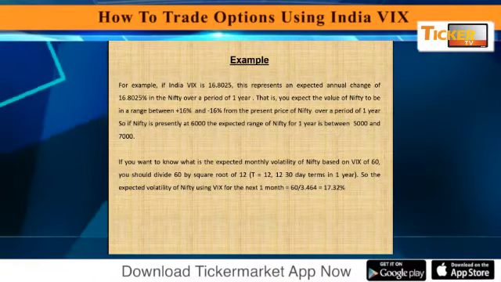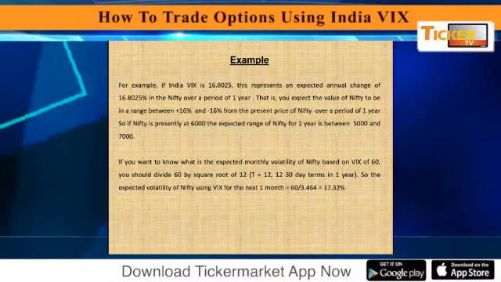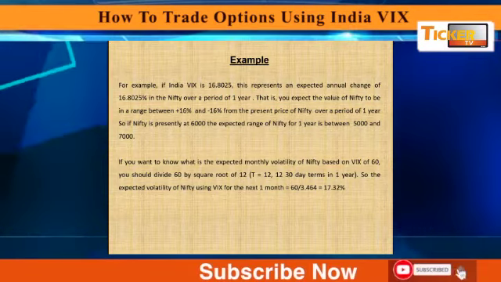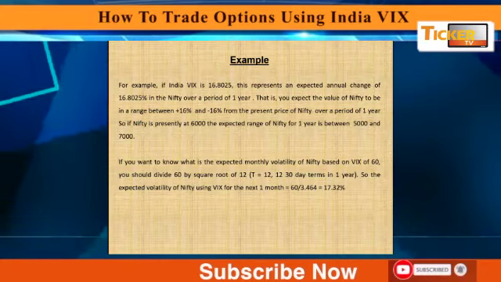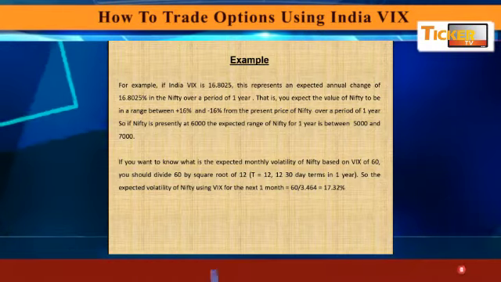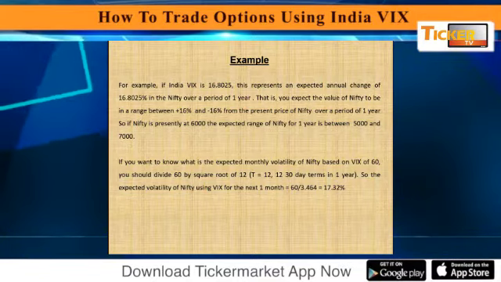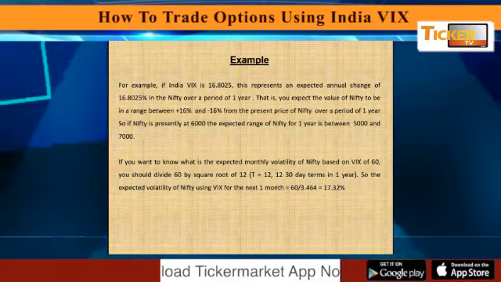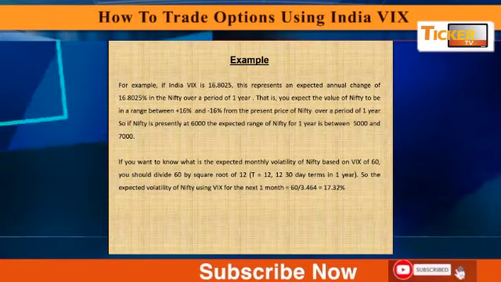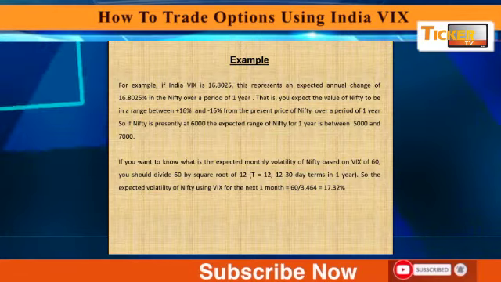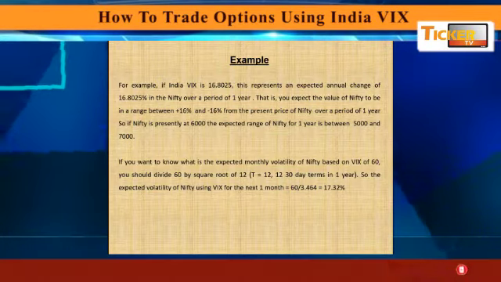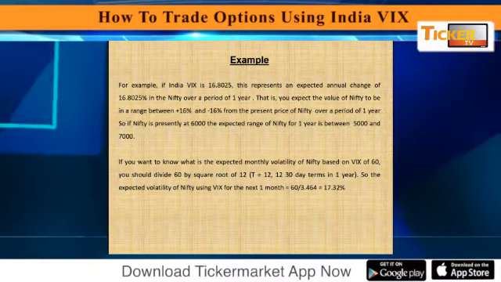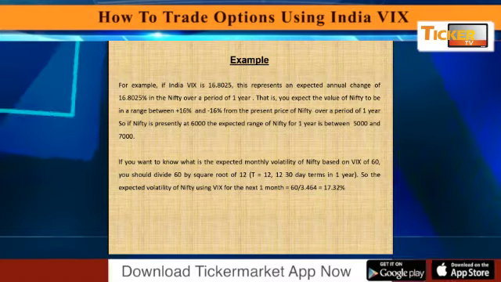So you can sell out of the money calls and puts beyond 3.5%. And if you sell at nearly 5%, that will be a very safe bet. This way you can calculate the monthly expected volatility and sell your options accordingly. The chances of losses will be very low, because if you consider those strikes that fall outside this range, there is a high probability of them becoming zero.